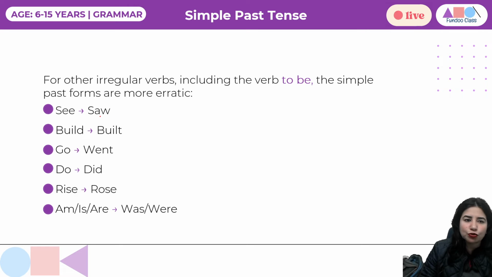For see, the past form is saw. For build, it is built. For go, it is went. For do, it is did. For rise, it is rose. And for is, am, are, it becomes was and were.